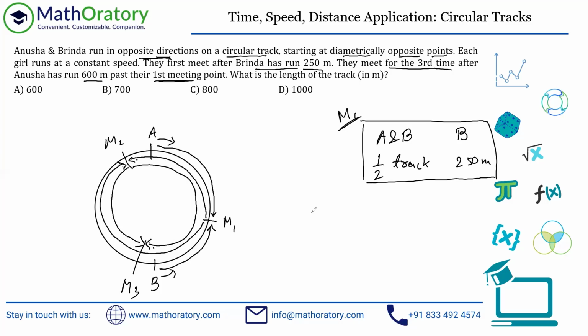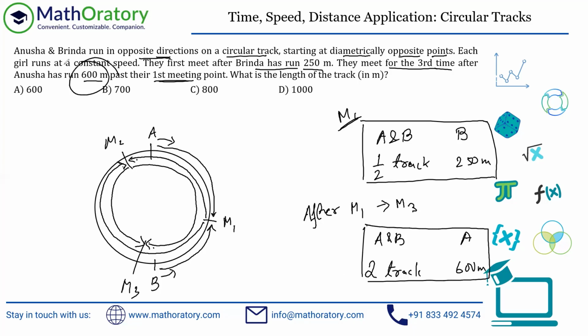So if you think from the first meeting till the third meeting, A and B together have covered twice the entire track, right? So it's like covering two tracks. And by that time, A has covered 600 meters, isn't it? That is given to us in the second part. So this is the information that has been presented to us, right? And what are we looking for? What is the length of the track?